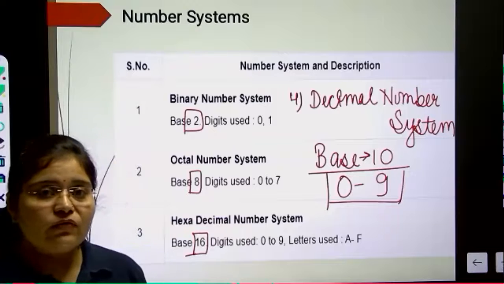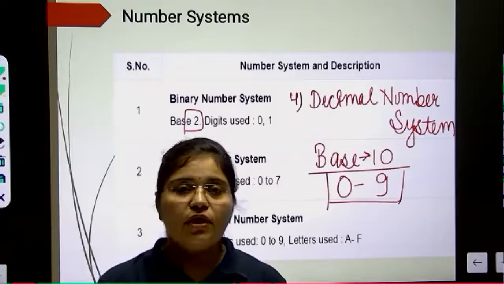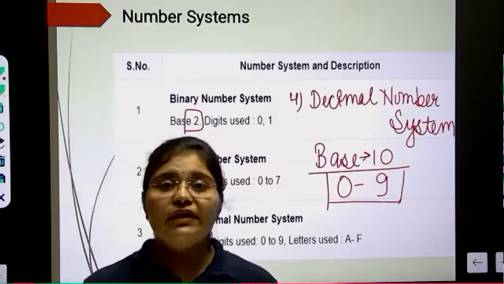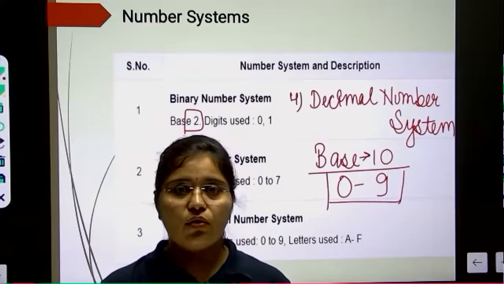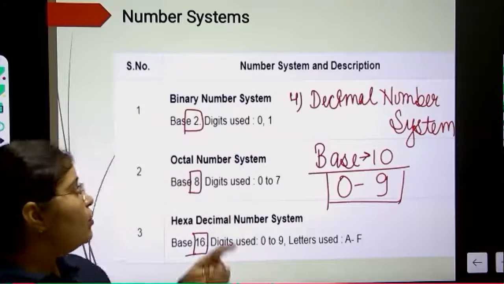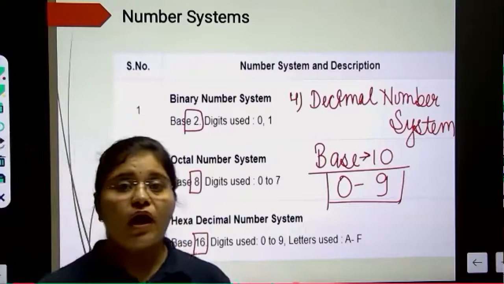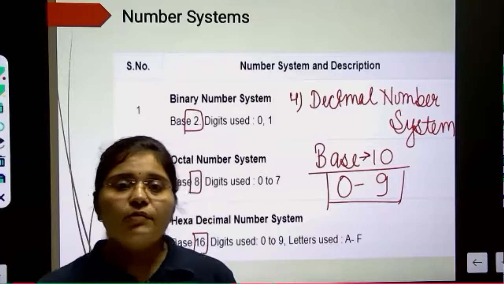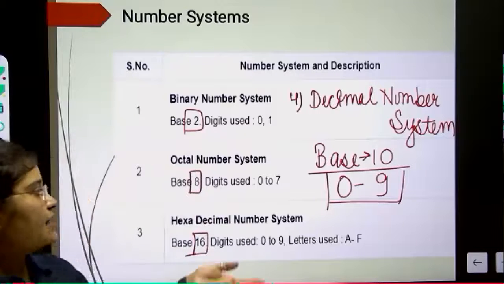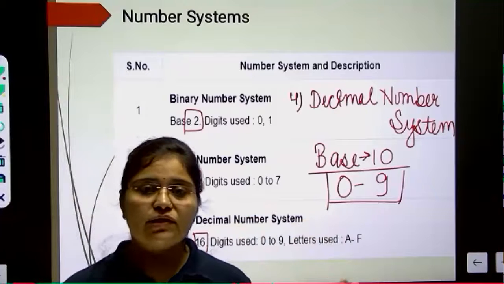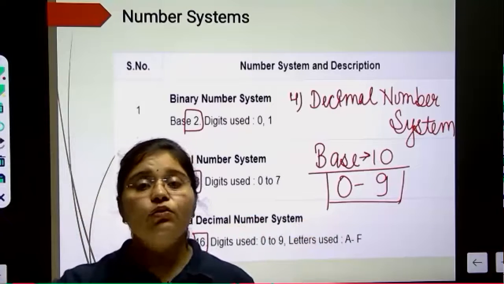Now what is the meaning of conversion? As I have told you, the computer can understand only binary language, but we cannot remember everything in the form of 0 or 1. That will be a very hard task for us. That's why we are using this number system for our simplicity, for users' easiness, so that you can remember it well and pass instructions easily. But the computer will not understand that. So if you are using the decimal number system, 9, the computer will understand nothing related to 9. So for that we need to convert.